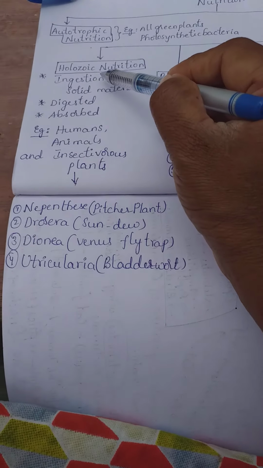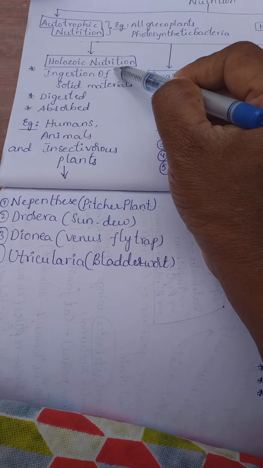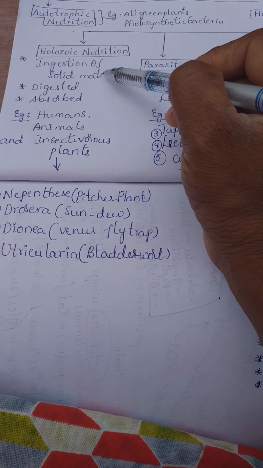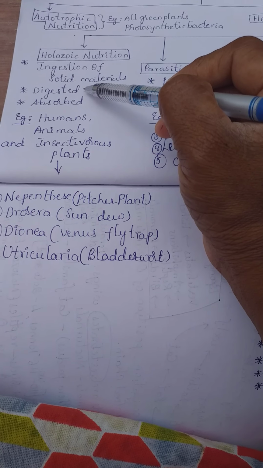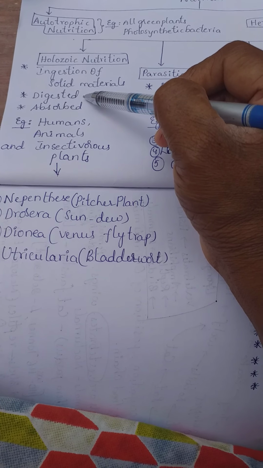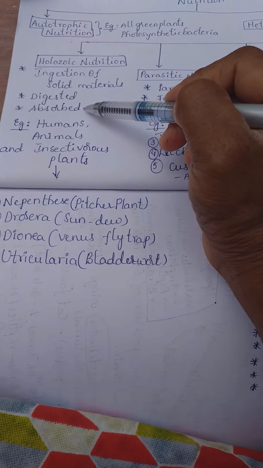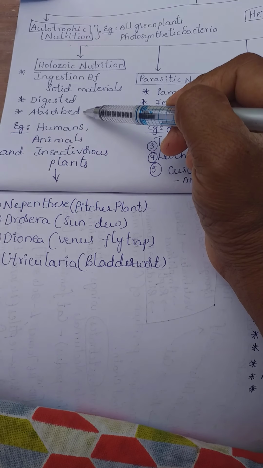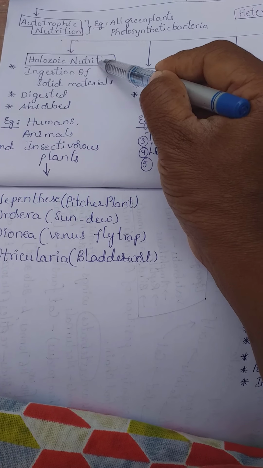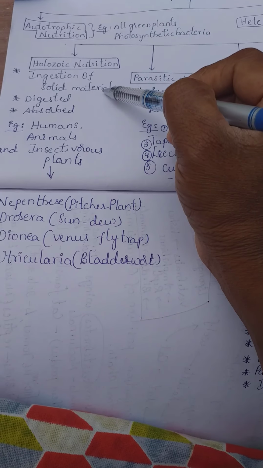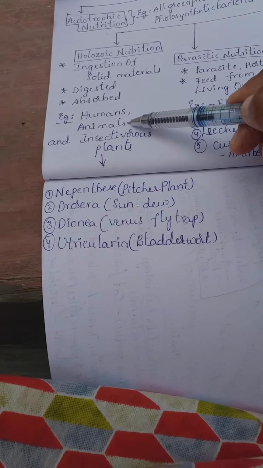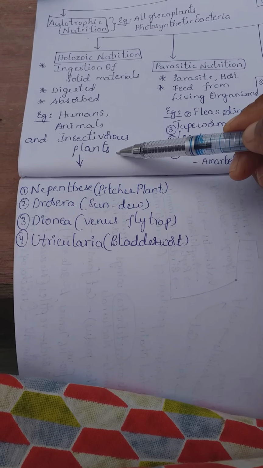Here holozoic nutrition, in this type the organisms take in solid food materials and then it is digested by the action of different types of enzymes which are secreted from their bodies, and this digested food is absorbed by the body to release energy. So this type of nutrition is called holozoic nutrition. Solid materials will be taken. Best example, humans, animals and insectivorous plants.